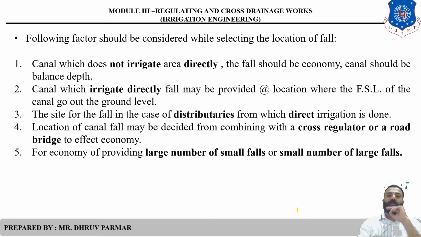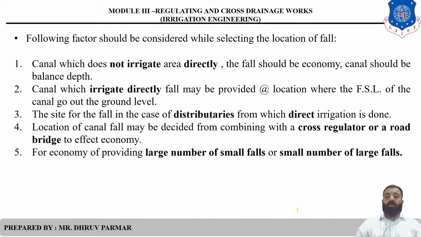There are some factors considered while selecting the location of a canal fall. First, when the canal does not irrigate directly, the fall should be economical, and the canal should be constructed on the concept of a balancing dam, meaning cutting equals filling. The second factor is when the canal irrigates directly.